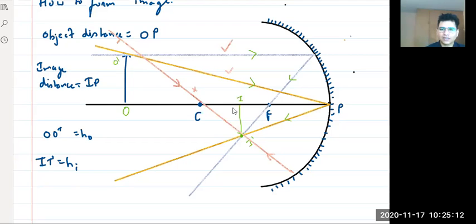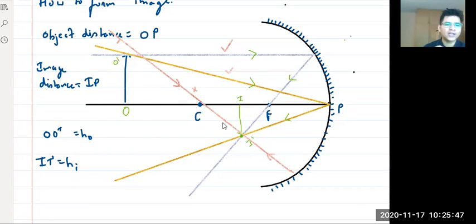What do you think about the image? ये image कैसा दिख रहा है? Tell me, बताओ कैसा दिख रहा है ये? Image? Anyone? Inverted, right? It's ulta, है ना? It's ulta, it's inverted, right? Very good. And what about the size? Think about it, right? क्या लग रहा है? Size कैसा है? Diminished. Very good, everyone. Because it's small, it is called diminished. So the first thing that you can conclude from this: image is inverted. Very good. Image is diminished. Very good.